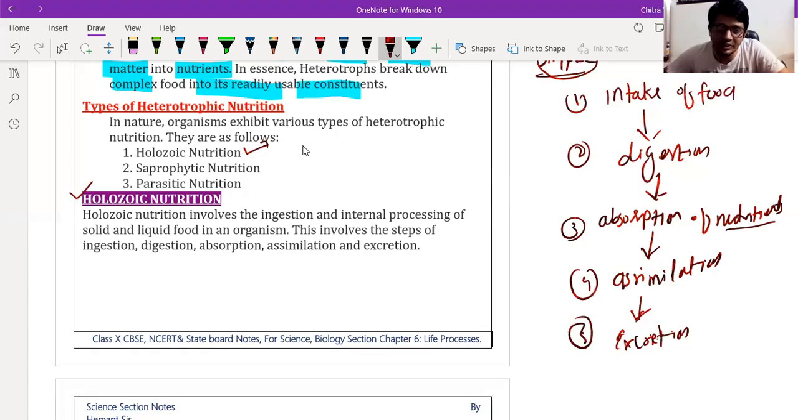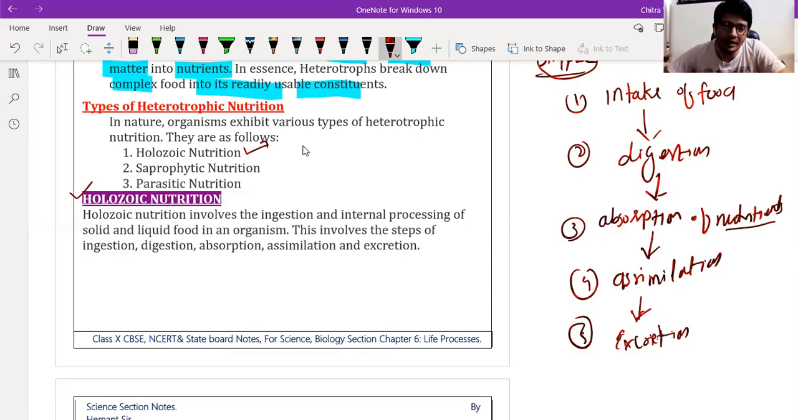All these are the processes that come under holozoic nutrition. Starting from the amoeba to the human being, all unicellular and multicellular organisms perform the nutrition process in the same way. But in a single-celled organism like amoeba, the process is simpler, while in human beings, whales, fish and higher animals, the process becomes very complex.